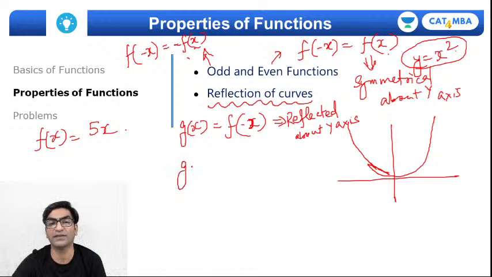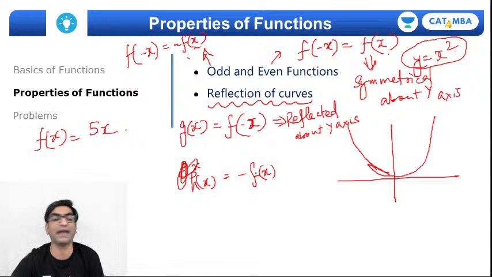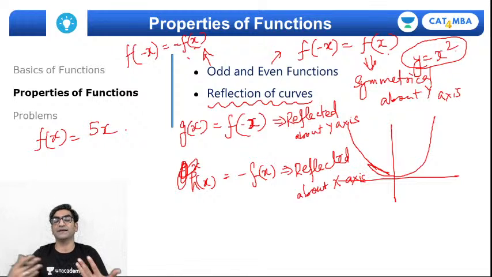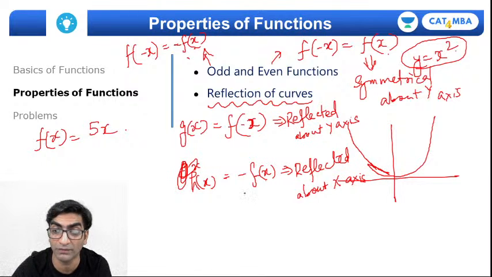Similarly, if I define another function h of x as minus of f of x, remember here x is not negated, the function itself is made negative. So when the function itself gets negated, the curve gets reflected about the x-axis, right? So basically the property of reflection helps me to generate a new curve, right?